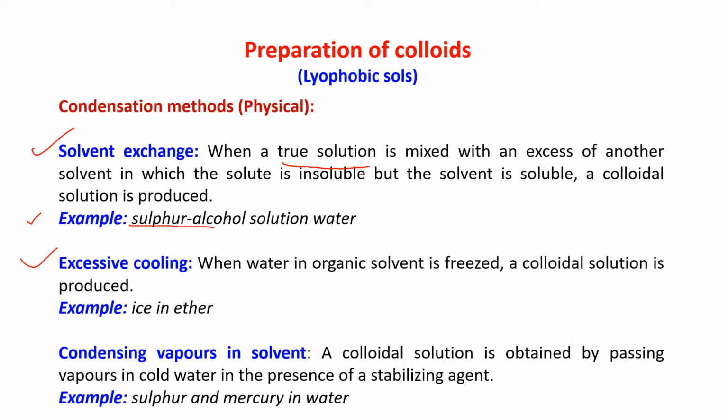Next is condensing vapors in solvent. A colloidal solution is obtained by passing vapors in cold water in the presence of a stabilizing agent. Example, sulfur and mercury in water.